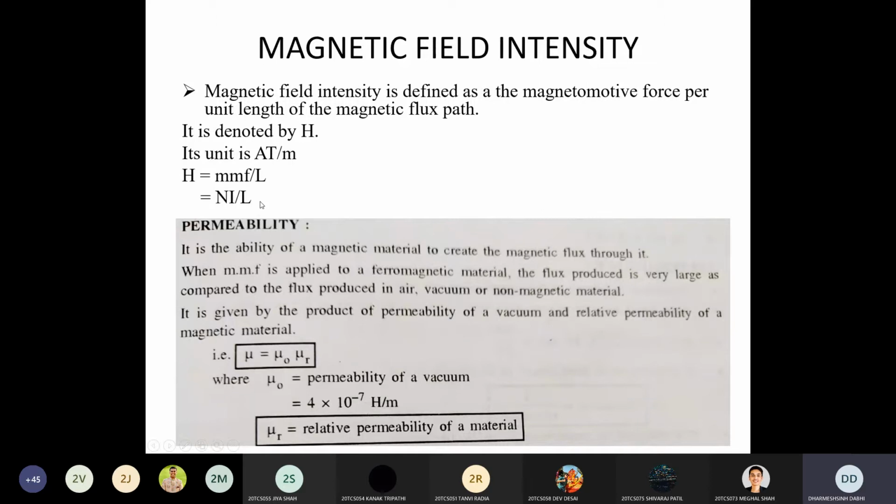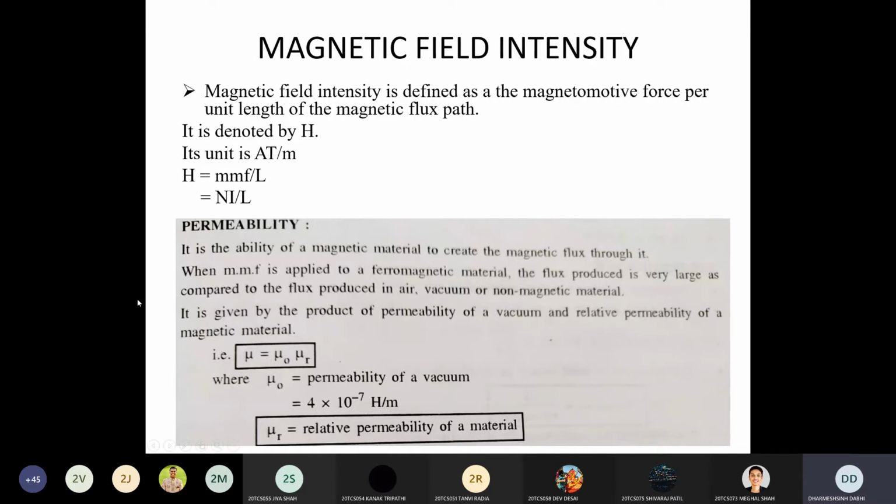That is called the magnetic field intensity. Now the next term is permeability. As you know, in the electric circuit we have permittivity, epsilon, where epsilon is equal to epsilon 0 epsilon r. That is the permittivity in the electric circuit. Same way, you can make the analogy here in the magnetic circuit, which is called permeability.